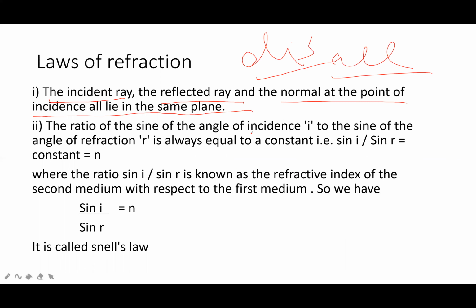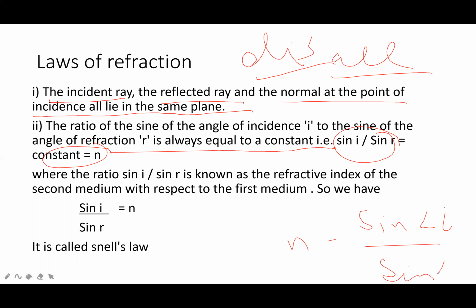The ratio of the sine of angle of incidence to the sine of angle of refraction is always equal to a constant. This ratio will be equal to n. So n is equal to sine of angle of incidence over sine of angle of refraction. This is the refractive index, and it is called Snell's law.